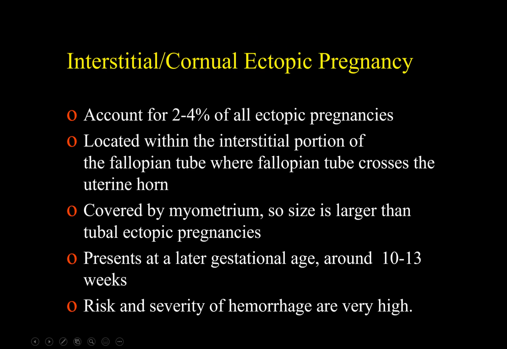Interstitial ectopic pregnancy accounts for 2 to 4% of all ectopic pregnancies, and it is the most common site of unusual ectopic pregnancies. It occurs within the interstitial portion of the fallopian tube, where the fallopian tube crosses the uterine horn. It is covered by myometrium, therefore it has the potential to grow to a larger size than the typical tubal ectopic pregnancy by the time of presentation. Usually it presents at a later gestational age, between 10 to 13 weeks. Therefore the risk and severity of hemorrhage are very high.